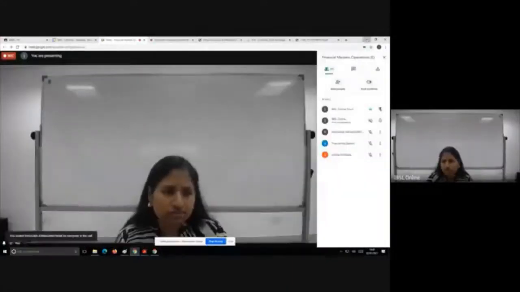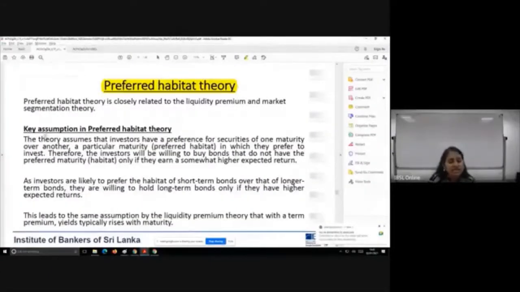So the key assumption in the preferred habitat theory is that this theory assumes investors have a preference for securities of one maturity over another, a particular maturity or the preferred habitat in which they prefer to invest. Therefore, the investors will be willing to buy bonds that don't have that preferred maturity, with a higher or shorter maturity, if they are earning a different return. Do you get what I'm saying?